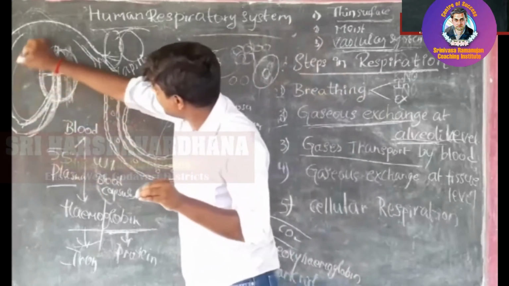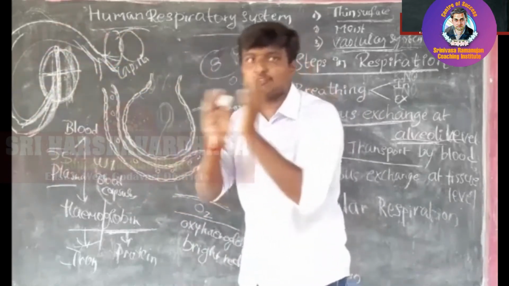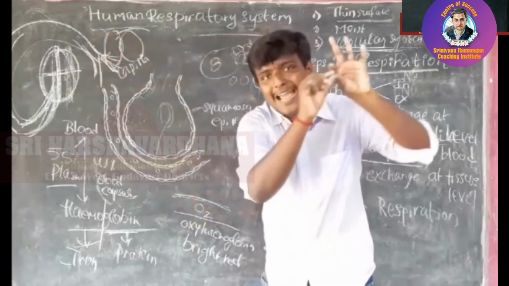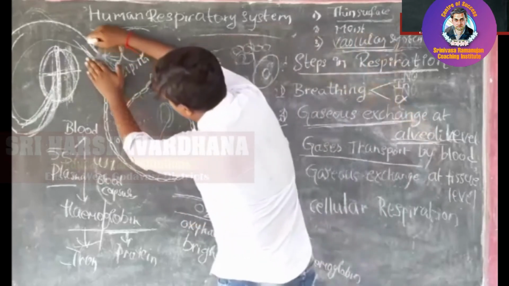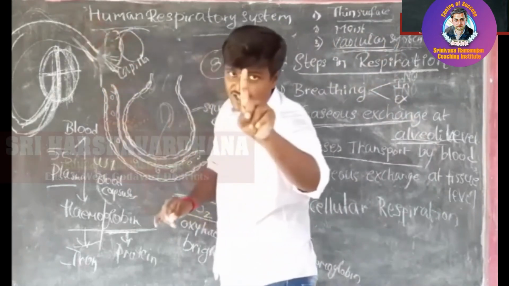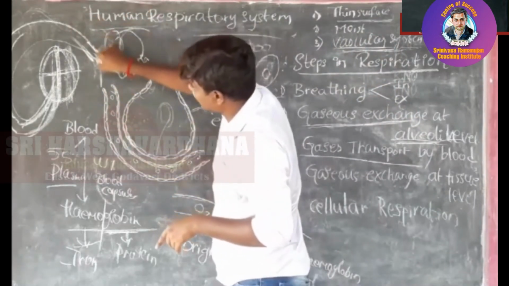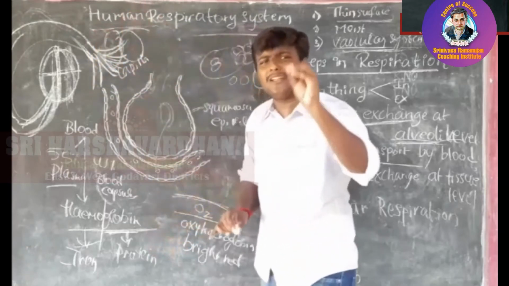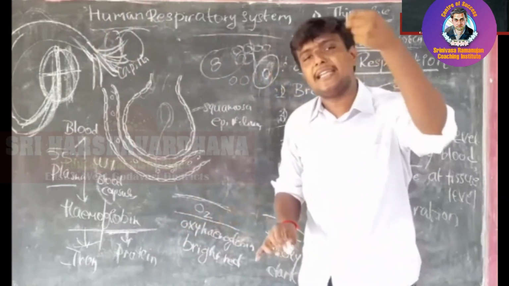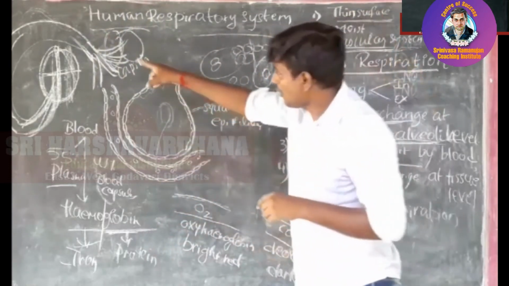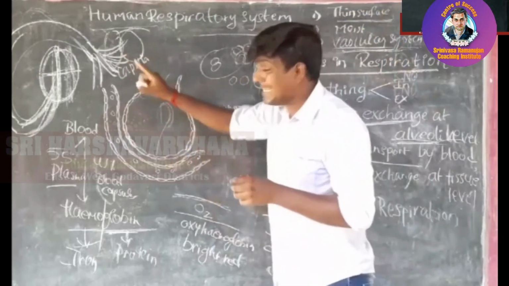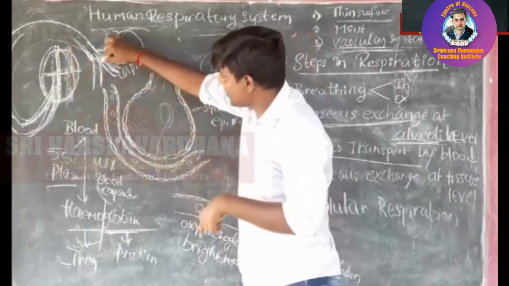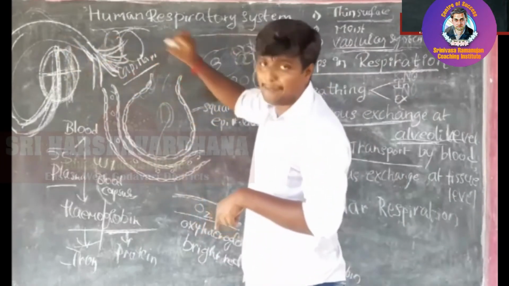When this blood vessel reaches the lungs, when it comes near to the lungs, this blood vessel will be divided into so many tiny tubes. For example, if you see here, up to now you have only one single tube. But when it reaches the lungs, now this one will be divided and so many tiny tubelets will be formed. Each and every tiny tube we call a blood vessel, but when it is divided into small tiny tubes, that one we call capillaries.